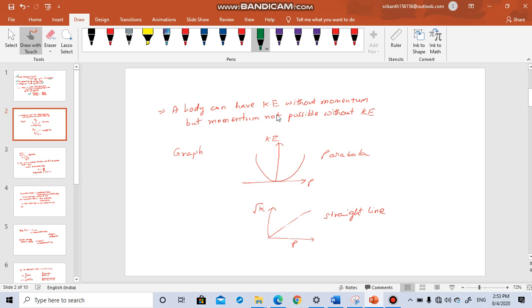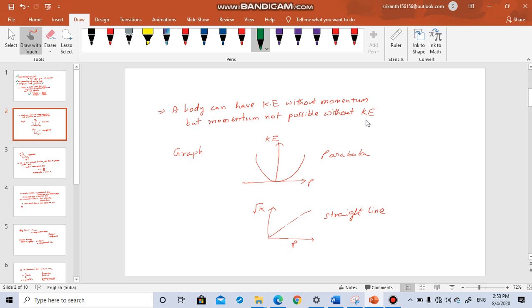A body can have kinetic energy without momentum. It is possible, but momentum is never possible without kinetic energy. Okay, a body is moving means because of some kinetic energy it is moving. So if kinetic energy it has, then it has momentum.